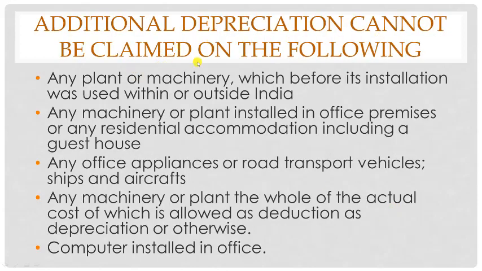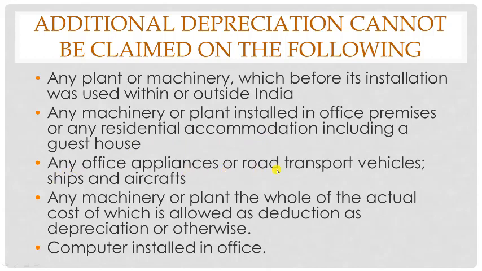Additional depreciation cannot be claimed on a few of the following. See here, any plant or machinery which before its installation was used within India or outside India. That is, if you have bought a second hand plant or machinery, you will not be able to claim any additional depreciation because it will not be new. Remember that the plant and machinery bought should be new. Also any machinery or plant installed in office premises or any residential accommodation including a guest house. So this makes it very clear, the plant and machinery should be used or installed in the factory, not in office premises. Obviously for personal purpose you cannot claim any additional depreciation.